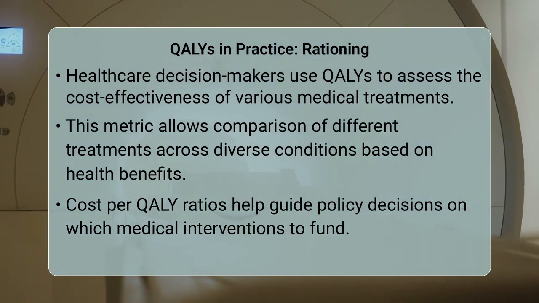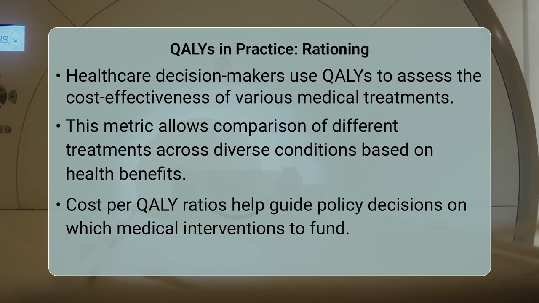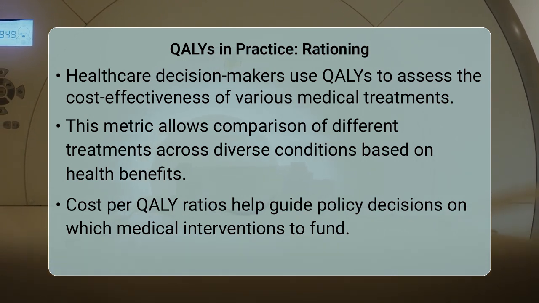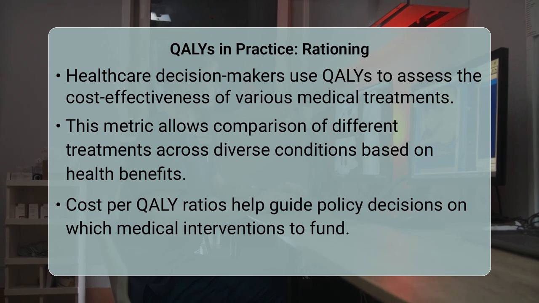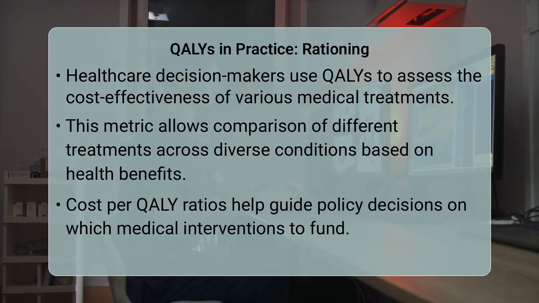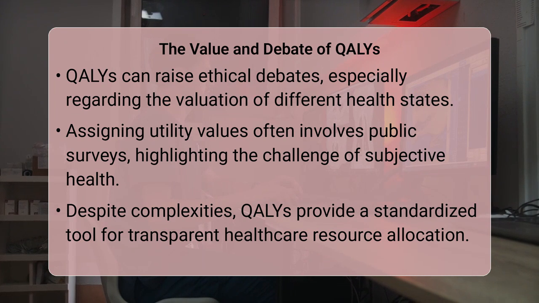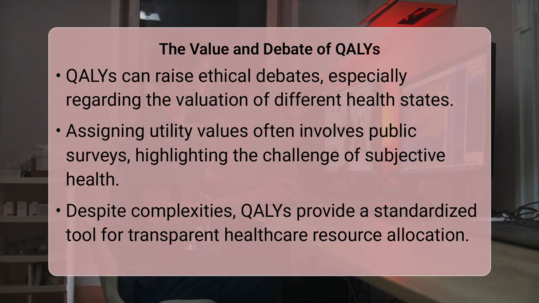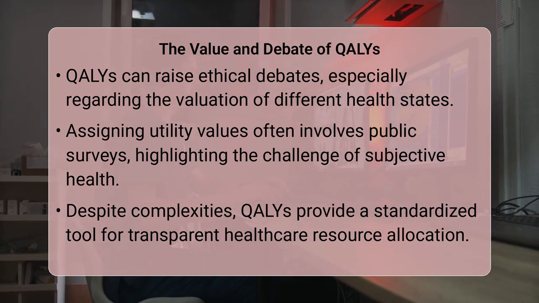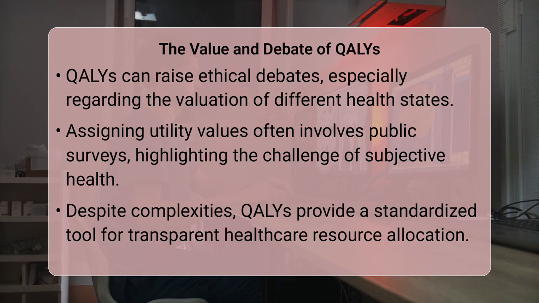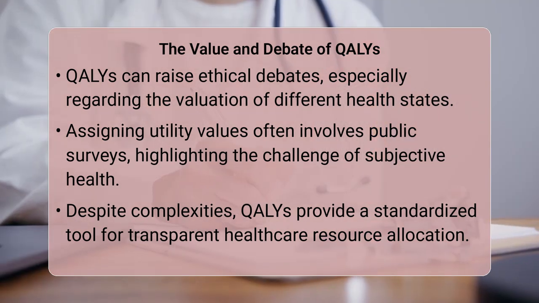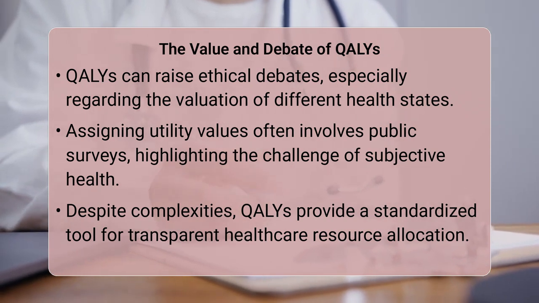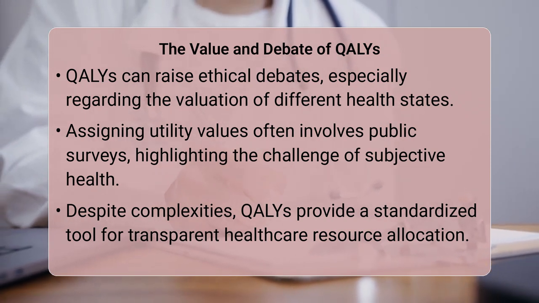An interesting aspect of QALY measurement is the debate around assigning those utility values. These values are often derived from surveys where individuals are asked to rate different health states or make trade-offs. For instance, how many years of impaired health they would exchange for fewer years of perfect health. This process, while aiming for objectivity, highlights the challenge of standardizing subjective experiences of health and well-being.